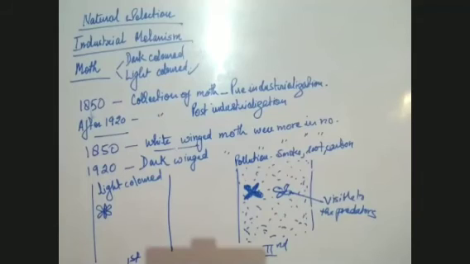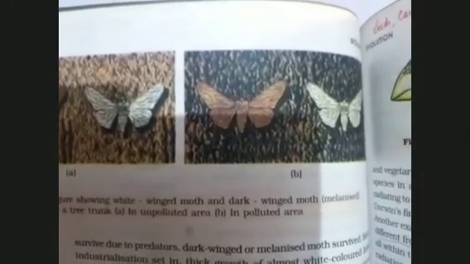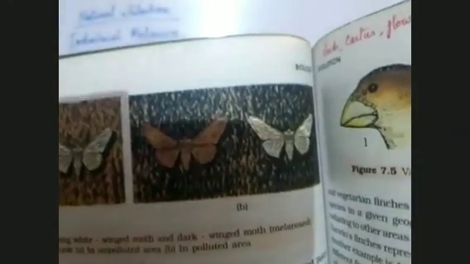Many a times the question has been asked. The picture is shown in the book on page number 132. I'll just show it to you. If you see here, this is the picture which shows industrial melanism. The first picture is of where the white moths were protected and the dark moths appeared. This was pre-industrialization. And the second picture where the trunk appears black, this is post-industrialization. Because of the post-industrialization, the white-winged or the light-winged moths were apparent to the predators and they could not save themselves. They were eaten up in large number by the predators.